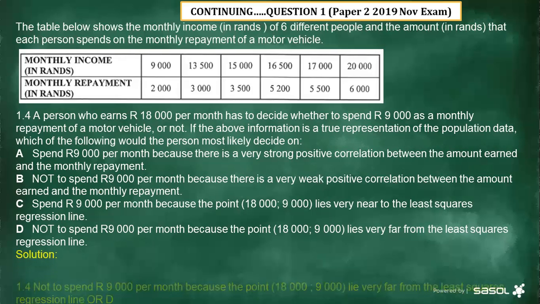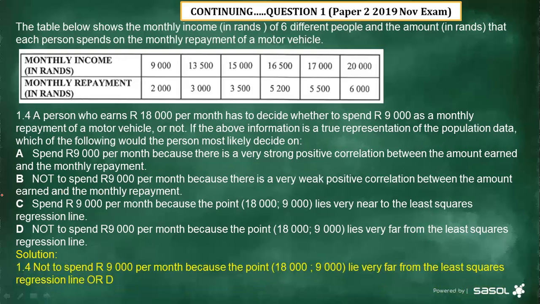But I will explain why it's out. Because when you draw that line, which is a regression line or the line of best fit, this point, which is 18,000 and 9,000, is going to be far from that line, all right? So surely we cannot say it's a very strong positive, because it would only be very strong positive if this point is near the line of best fit, all right? And now we go to number 2, meaning A is out.